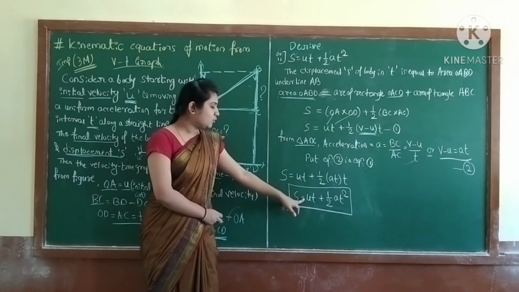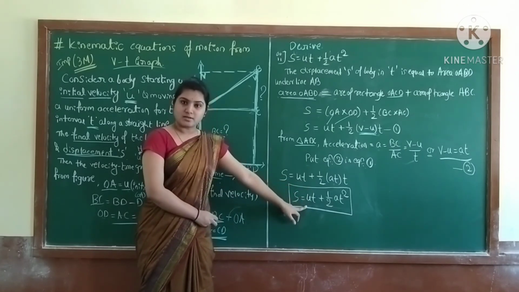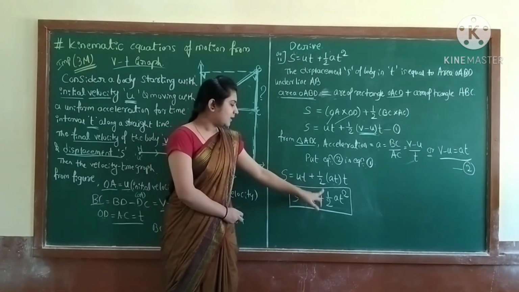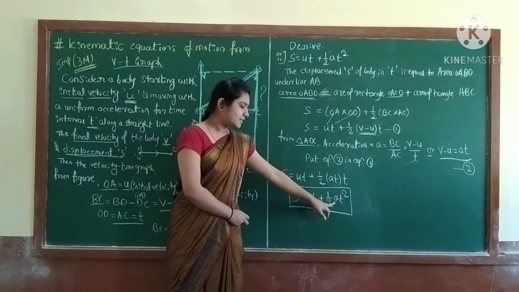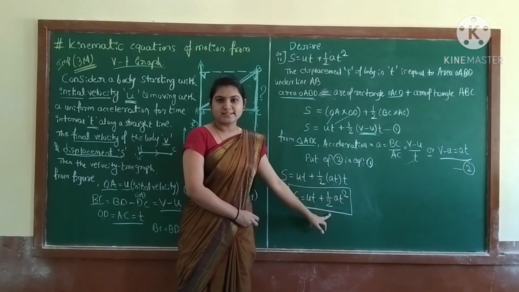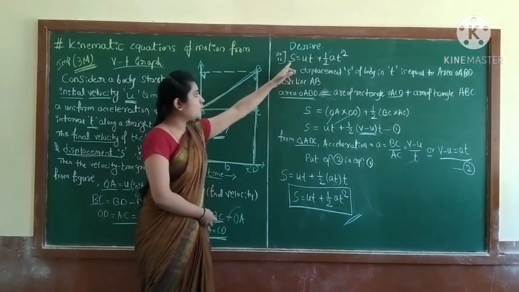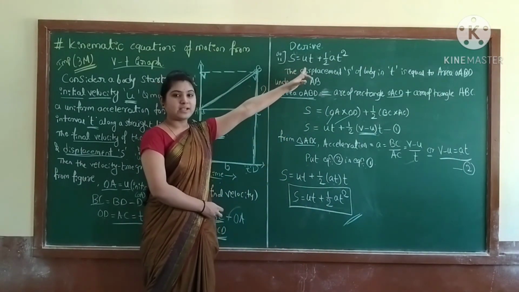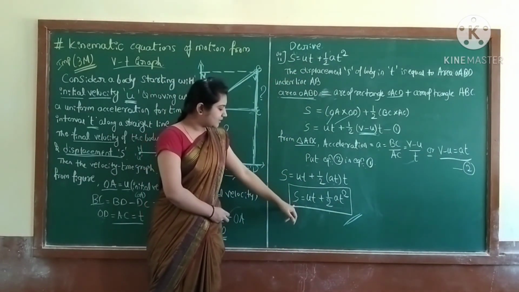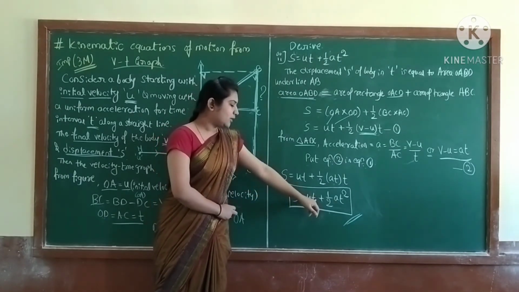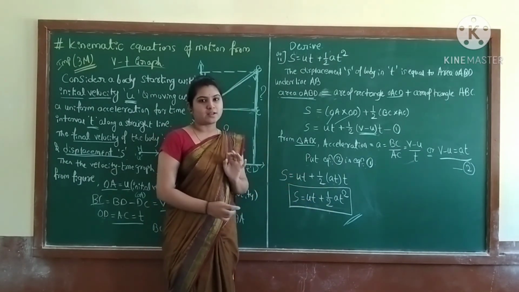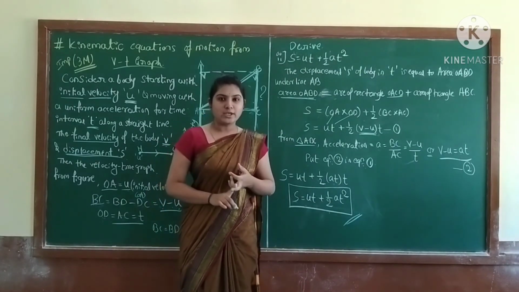S is equal to uT, right? Plus half a same, T into T, T square. So we derived the equation. We know S is equal to uT plus half aT square. Similarly here also S is equal to uT plus half aT square. So we derived the two equations.